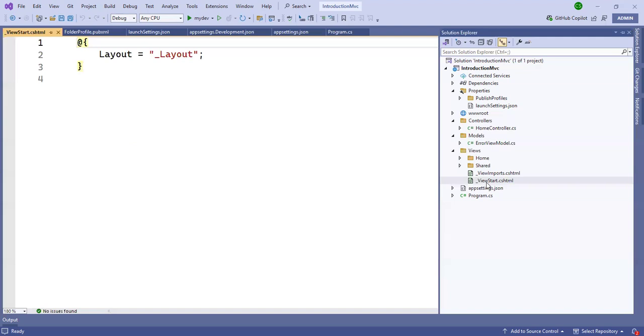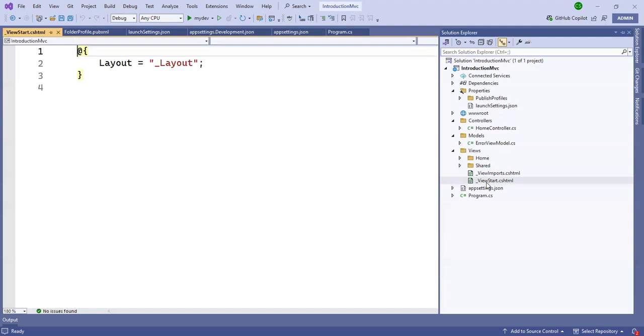Because always when the compiler runs the application, it runs the view on the browser. When you write an underscore before the view name, the compiler ignores this file when you run it on the browser. For this purpose we write underscore here, because ViewStart and ViewImports are only for settings.